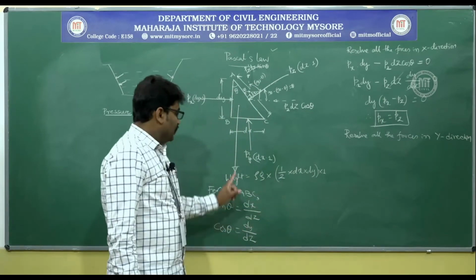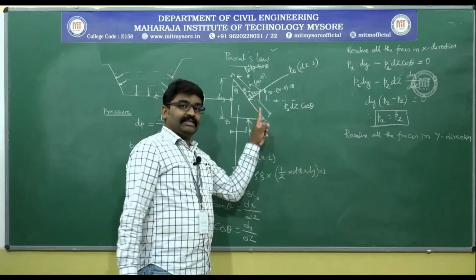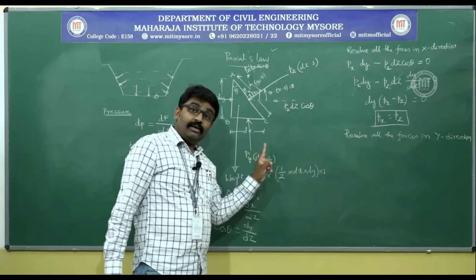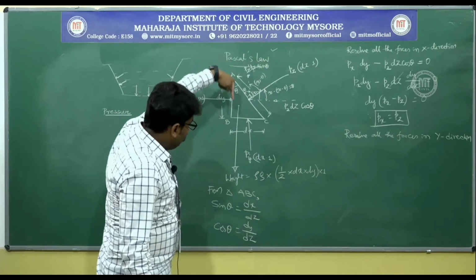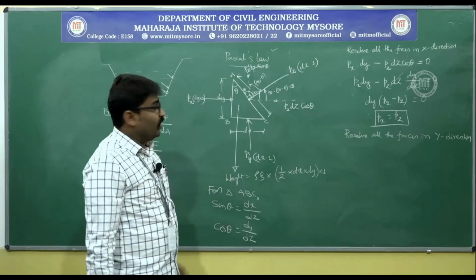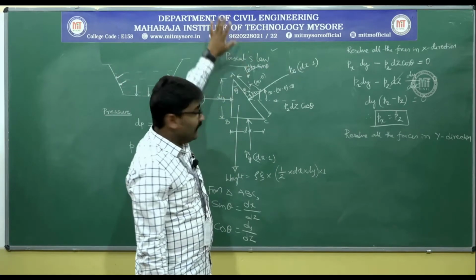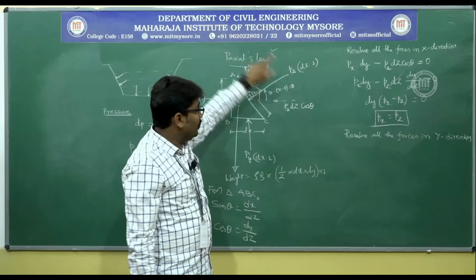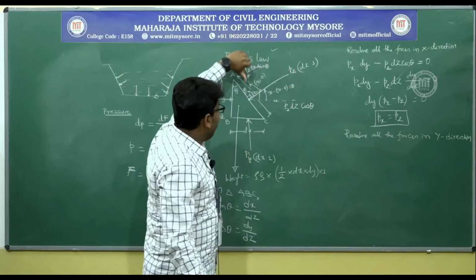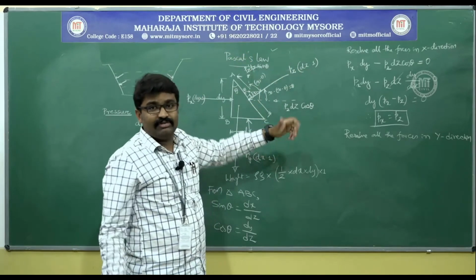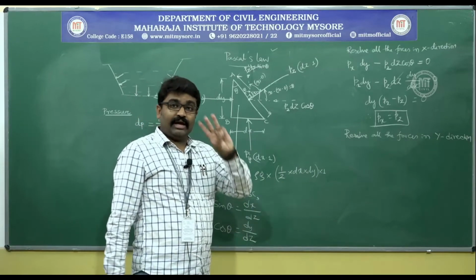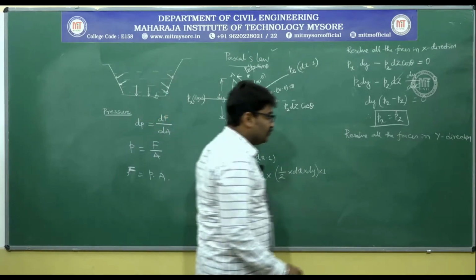Let us first check. You have Py dx in the positive y direction. You have self weight in the negative y direction. As well, you have a component of Pz dz acting in the downward direction, which we can take as negative. That means there are three forces. Which are those three forces?